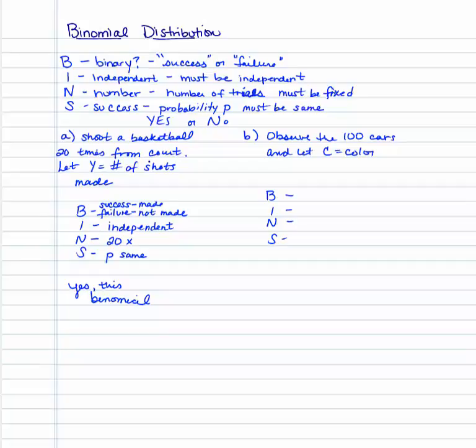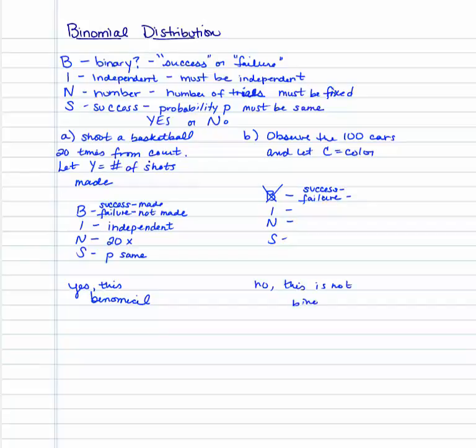Can you tell if something is successful or not successful? What are we even looking for? We can't really tell what is a success. Are we looking for blue? Then the successes would be the blue cars and the failures would be everything else. But since we don't know that, it fails this. So I already know it's going to be a no.